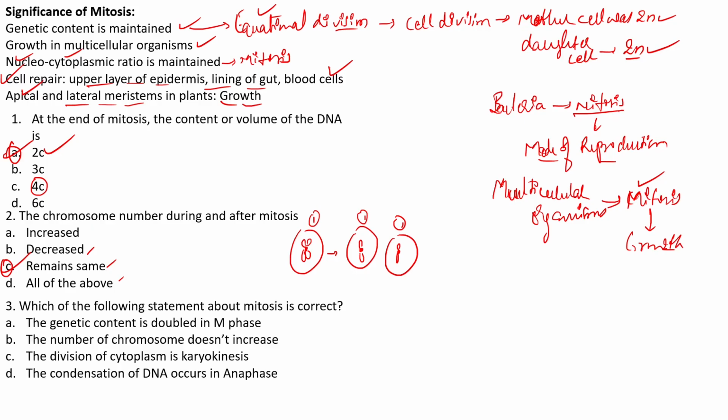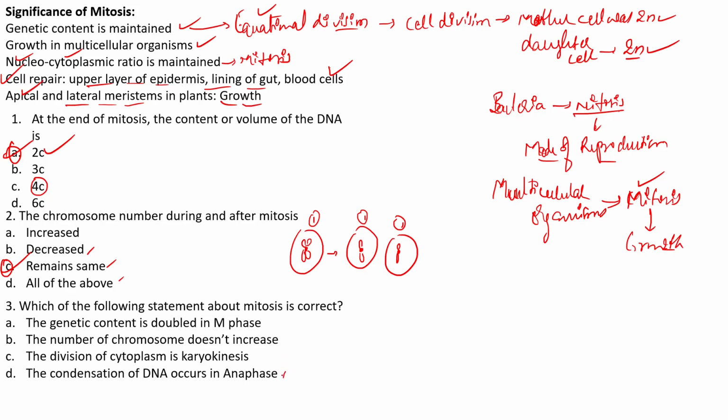The next question, which of the following statements about the mitosis is correct? The genetic content is doubled in the M phase, and the number of chromosomes doesn't increase, and the division of cytoplasm is called karyokinesis. The condensation of DNA is the anaphase. The condensation of DNA mainly starts in the prophase, but becomes more clearly visible in the case of metaphase.